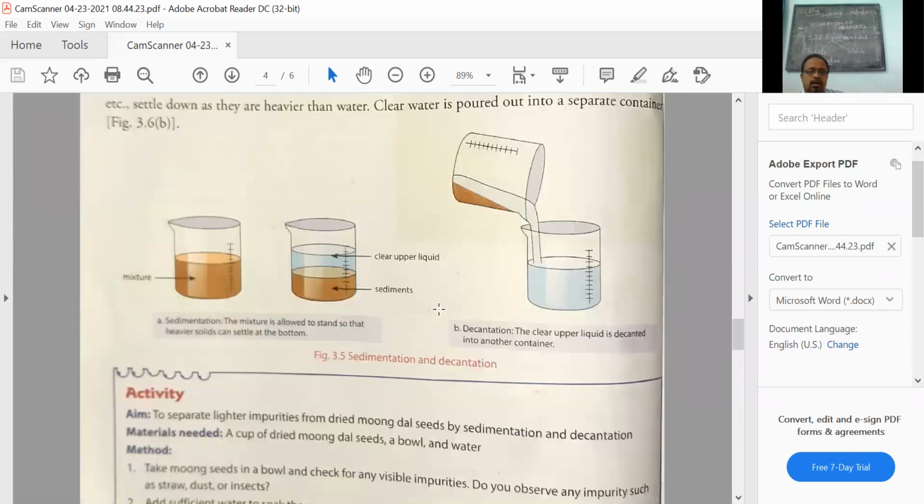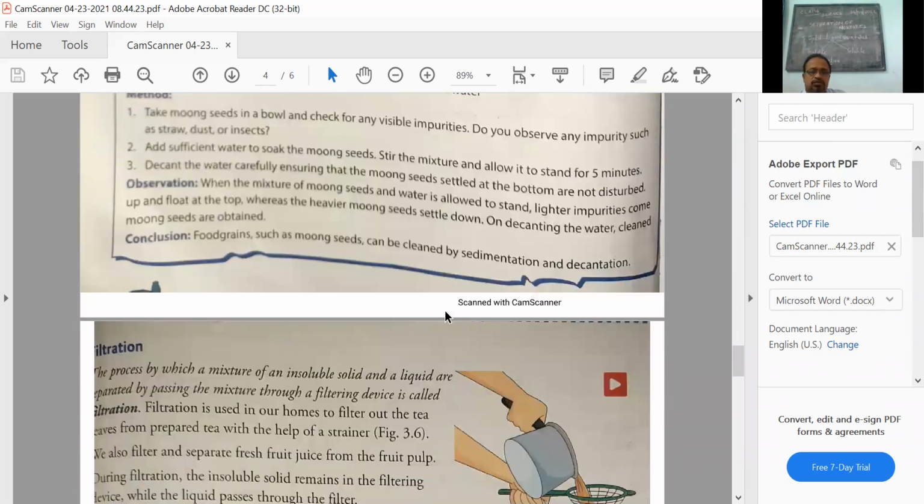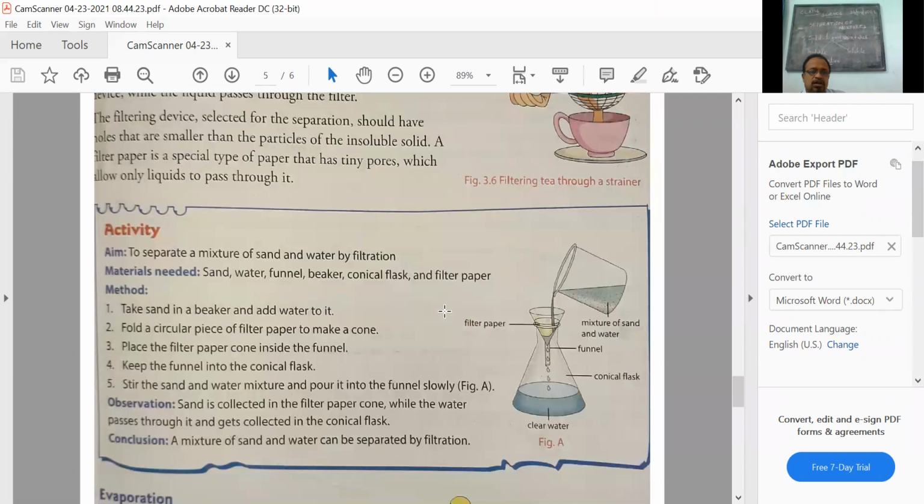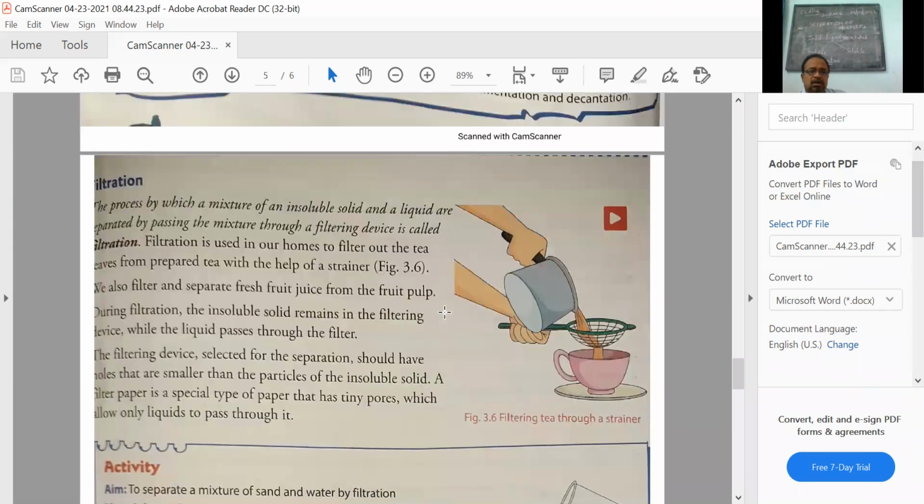Okay, children. Now, the last topic which we learned is filtration. Filtration is all about removal of particles. Again, these are insoluble particles, but the problem here is that they are lighter particles, or they may float in the liquid, or sometimes they may half sink, partially immersed. So they will not settle down because they are not denser than the liquid. Their weight is equal to that of the liquid.